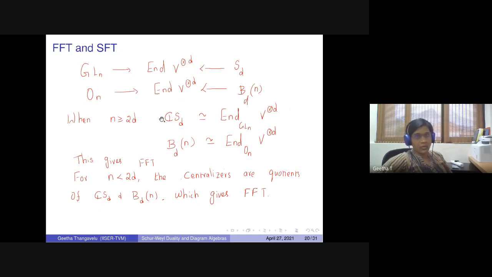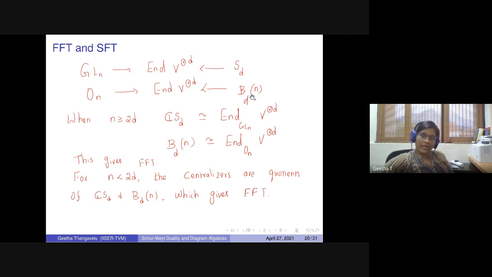So now, what is the connection to the FFT and SFT here, as I mentioned? When n is greater than or equal to 2D, the centralizers, meaning the End of GL_n, V tensor D, these centralizers are exactly isomorphic to the image of S_D here.